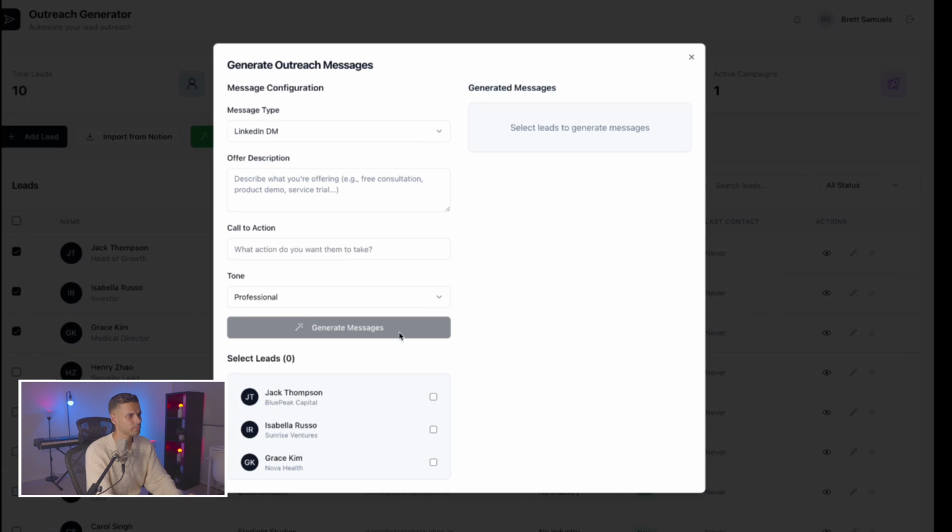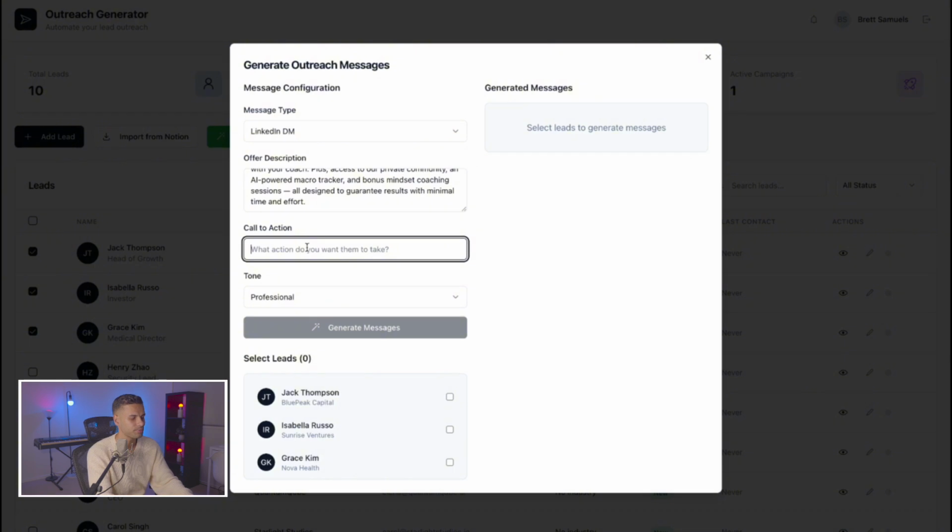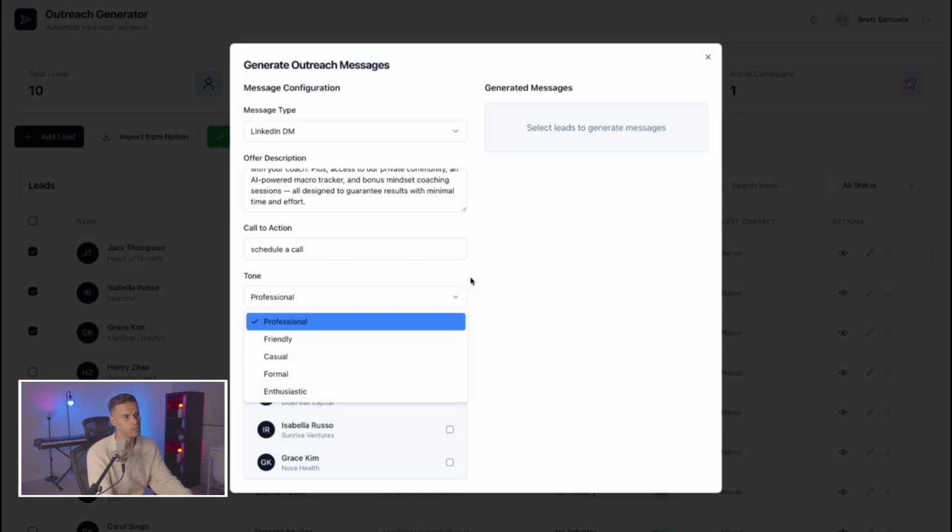Yeah, let's copy it in. Doesn't really matter too much exactly what it is. It's just for test purposes. But feel free to pause if you want to read it. Okay, yep. It's all in there. Our call to action, let's just schedule a call and keep the tone professional. All right.